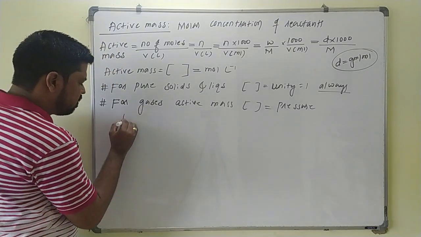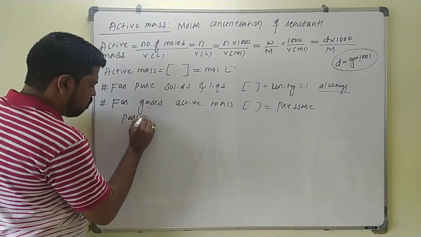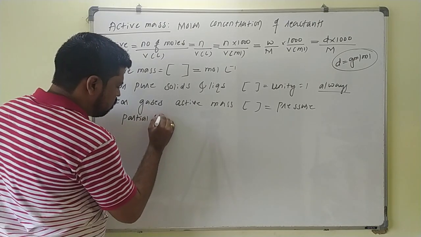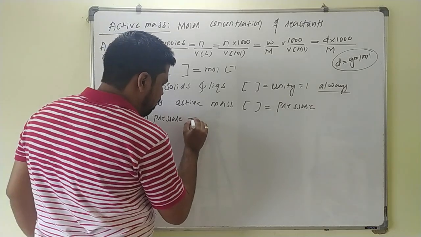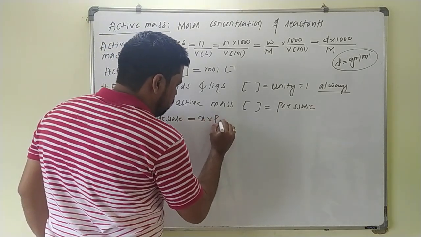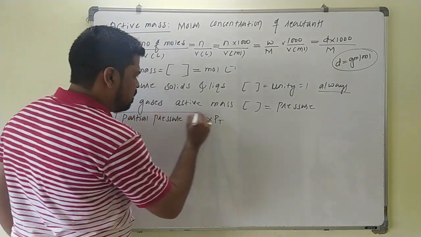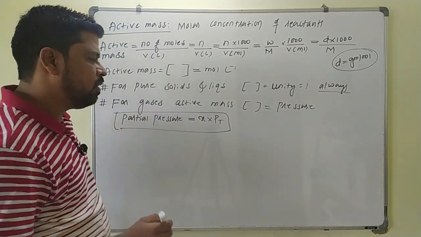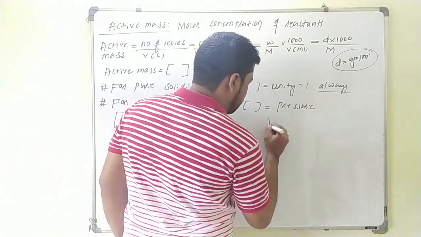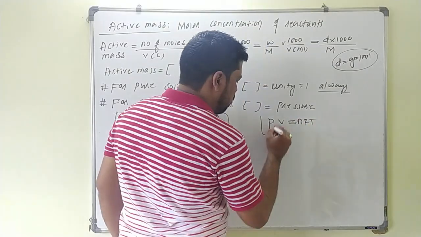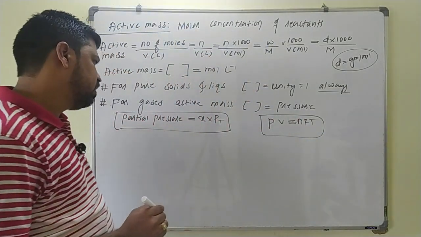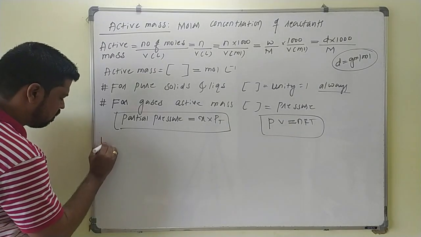So for gases, the partial pressure of the gas will be equal to its mole fraction into total pressure. This is an important formula, again you have to remember. Or the pressure of the gas can also be calculated by using the ideal gas equation, that is PV equal to nRT. I will take some examples.